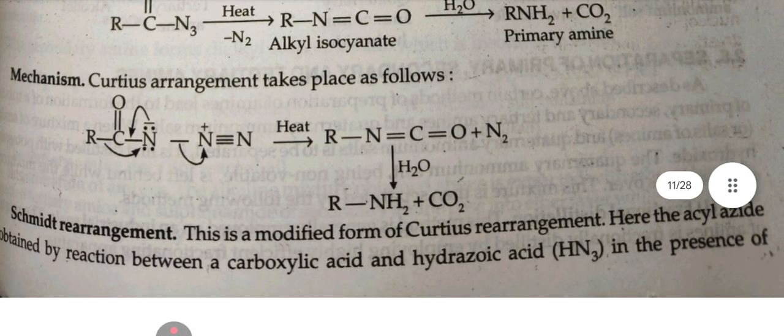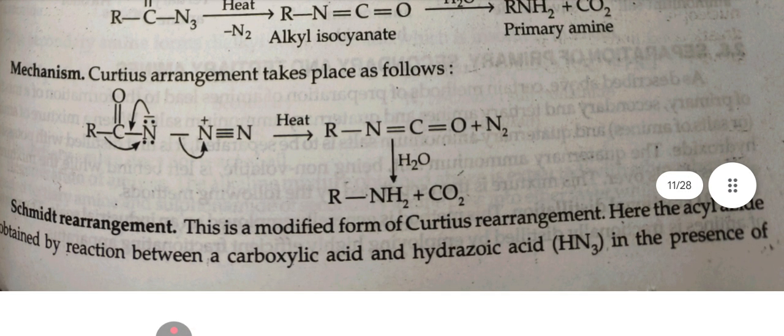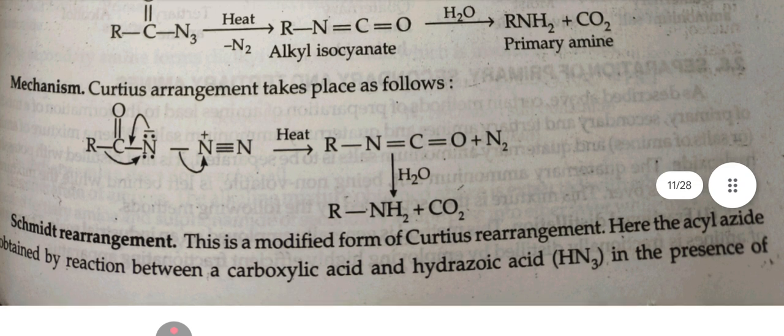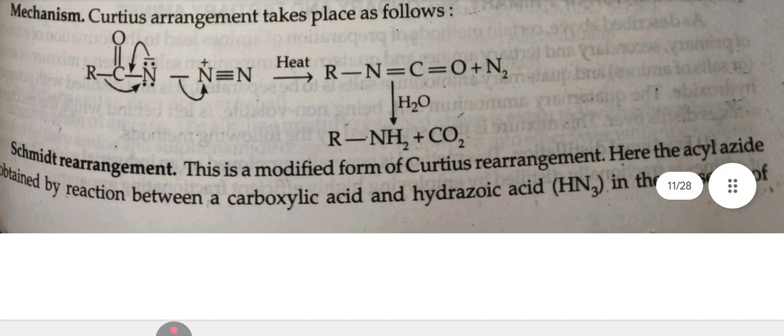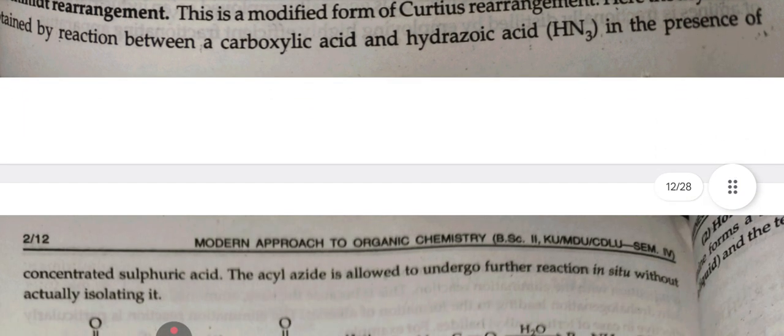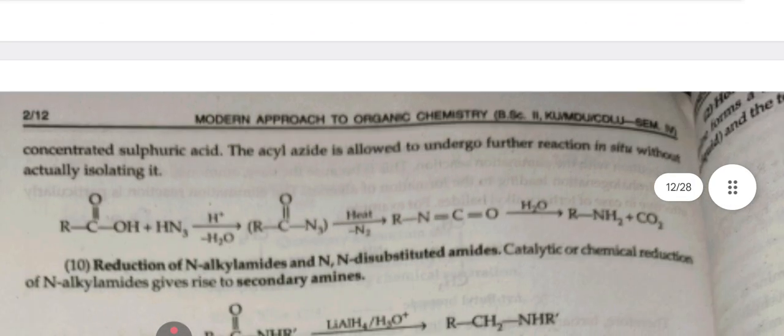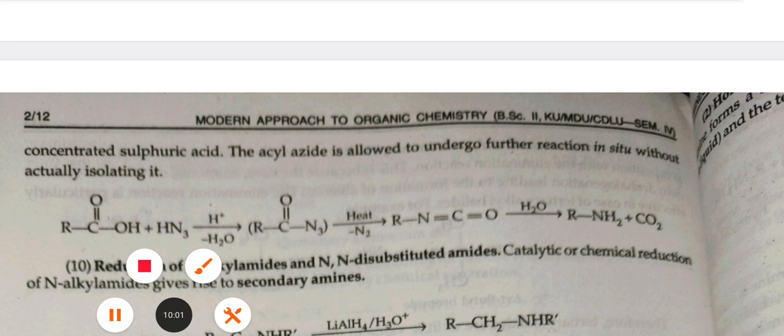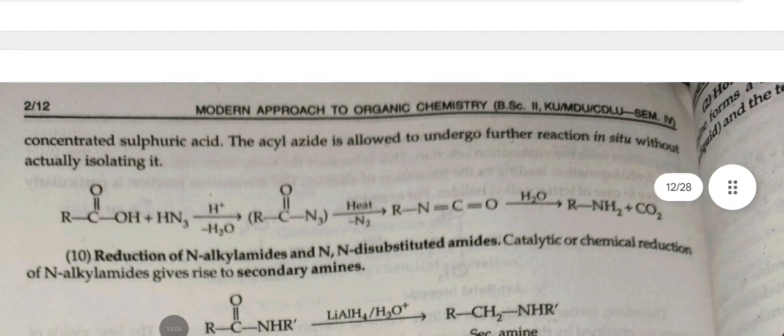Schmidt rearrangement. This is a modified form of the above reaction. Here the acyl azide is obtained by reaction between the carboxylic acid and hydrazoic acid, which is HN3. In the presence of concentrated sulfuric acid, the acyl azide is allowed to undergo further reaction without actually isolating it. RC double bond OH plus HN3 in the presence of H plus gives RC double bond O N3, which on heating gives RN double bond C double bond O, and with H2O gives RNH2 plus CO2.